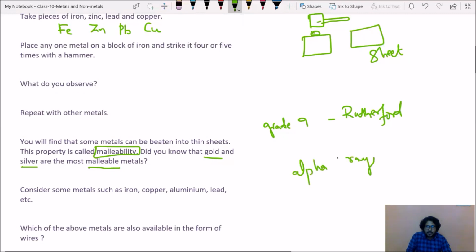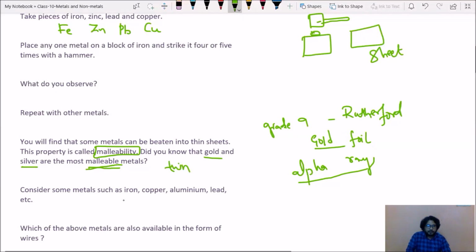While doing the alpha ray scattering experiment, Rutherford used one metal, that is gold. He used gold foil. Why did he use gold foil? Because gold is the most malleable metal. You can make a very, very thin sheet of gold.